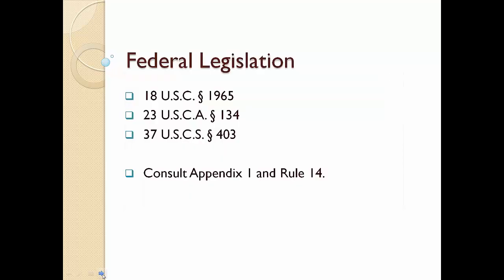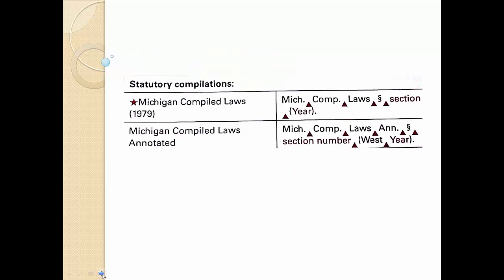So the top example on your screen is from Title 18 of the U.S. Code, Section 1965. It's read simply as 18 U.S.C. Section 1965. To find out all of the details for how to properly cite to a federal legislative code section, consult Allwood Rule 14. As with federal legislation, Michigan has 3 different sources of legislation according to Appendix 1 under the Michigan section.